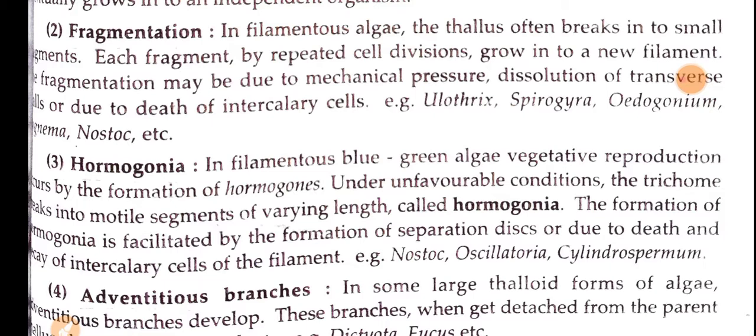If you see examples, Oscillatoria, Spirogyra and Oedogonium are the best examples for fragmentation.